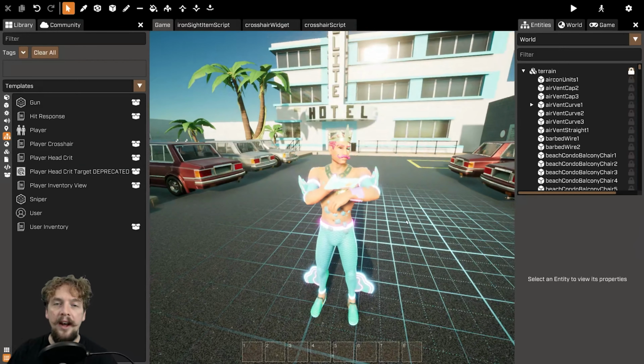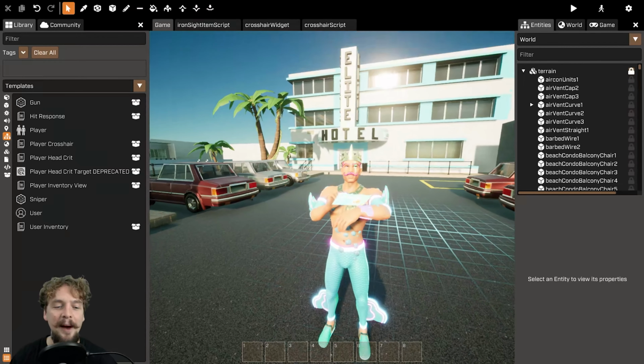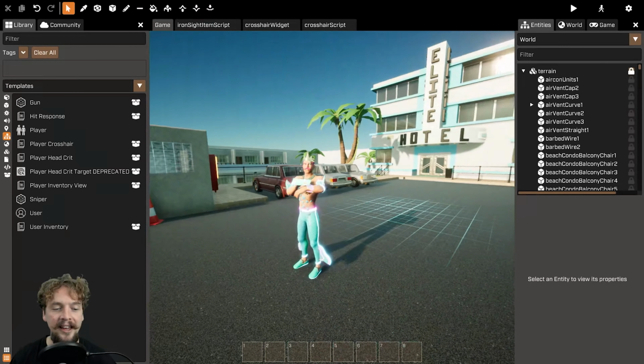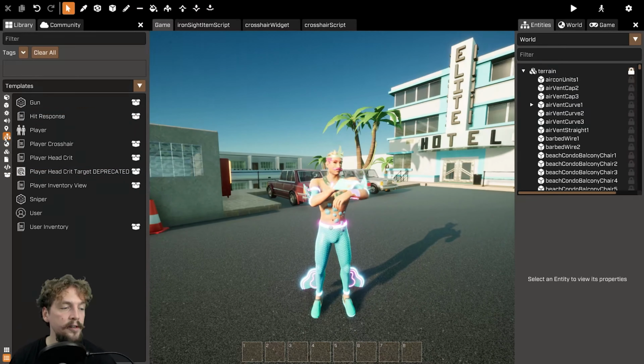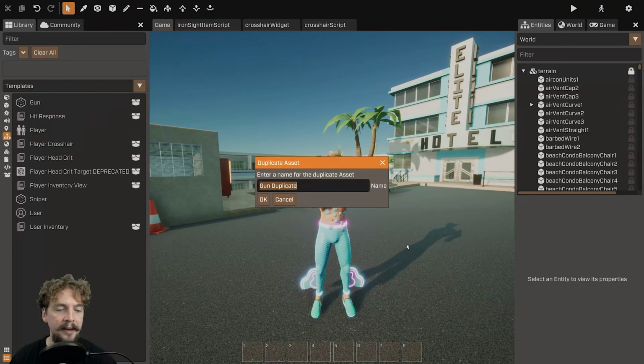Alternatively, you can go and watch my tutorial on how to add guns to games which don't have guns already involved. And that should help you get started with the gun package. Once you have the gun package, an easy way to make a new type of gun is to go to your templates tab in your library, right click the gun and duplicate. When you duplicate it, give it a unique name.